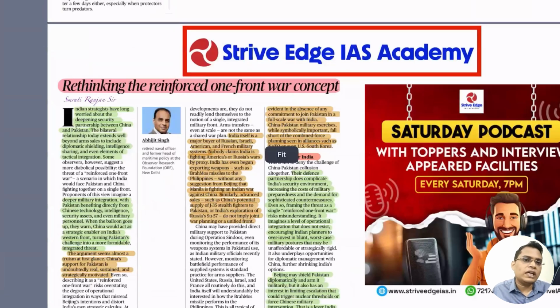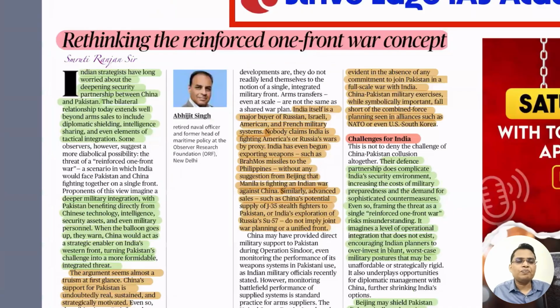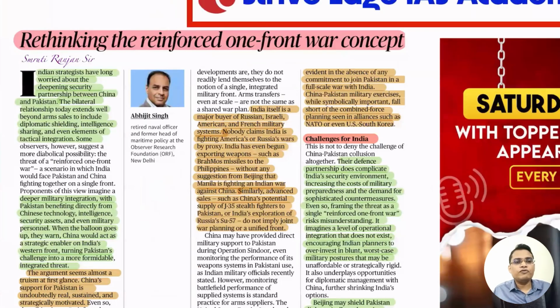China doesn't get involved in direct war with India, because China is involved in a contest with the USA. But at the same time, China doesn't want India to have peace at the border, so that India cannot act as a challenge to China. So China always wants a constant quarrel between India and Pakistan, so that India will not be able to achieve its growth and potential in a constant state of war, and war is not good for any country. China knows that.